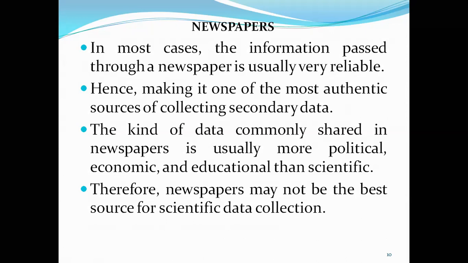The kind of data commonly shared in newspapers is usually more political, economic, and educational than scientific normally. So newspapers may not be the best source for scientific data collection, because for scientific matters you won't see an in-depth analysis in newspapers. Only in magazines or in books we will find it.